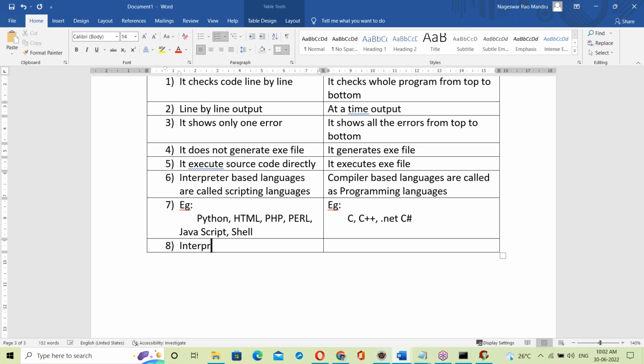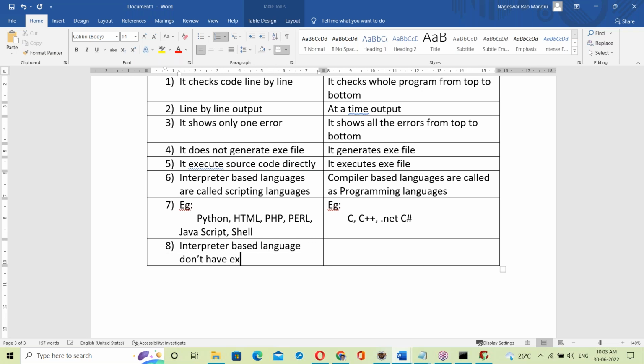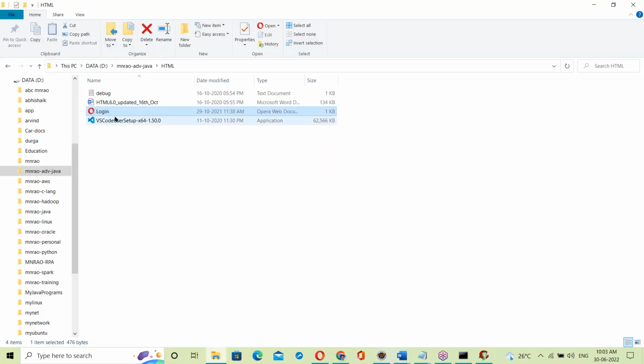Interpreter-based languages don't have an exe file. There is no concept of exe files in interpreter-based languages.